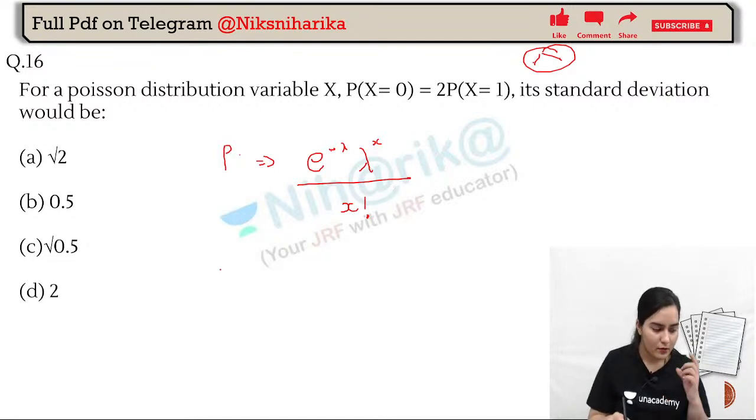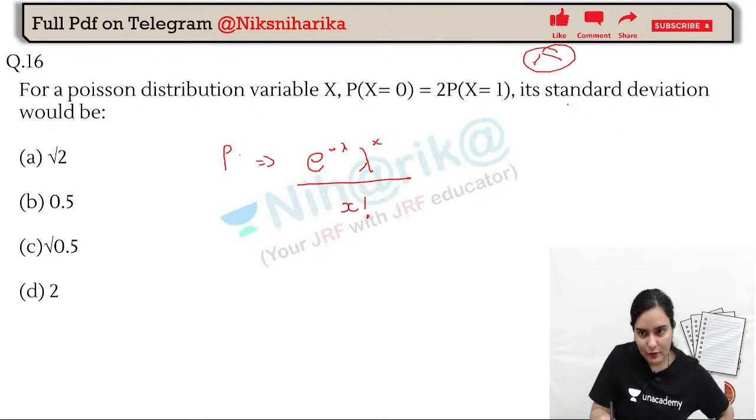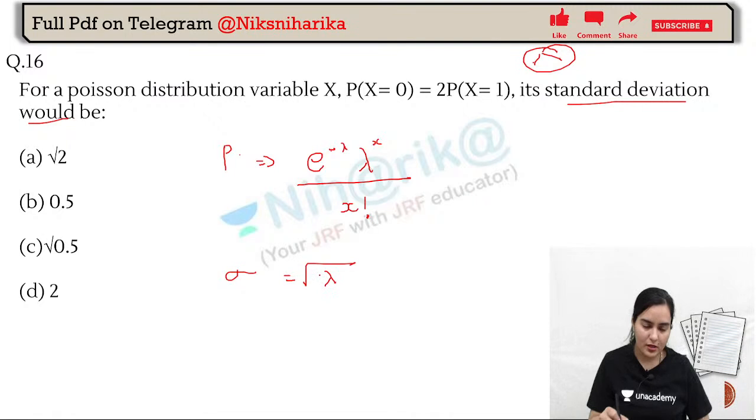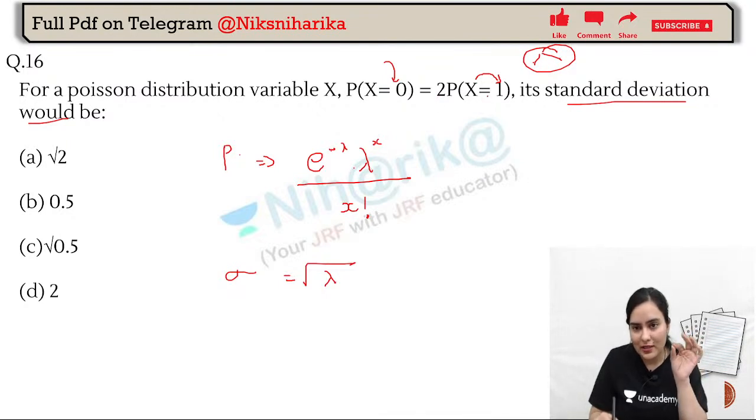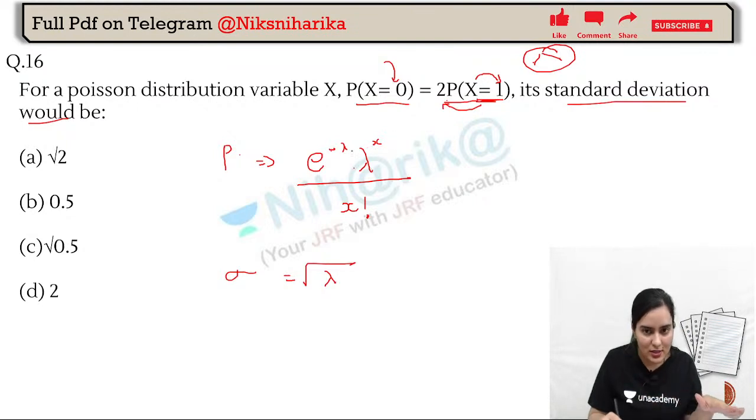And yeah, one more hint I can give you: you actually have to find the standard deviation. So standard deviation will be equal to root of lambda. Now you have to make use of these two things. One time just apply x is equal to 0, one time apply x is equal to 1. Whatever value there is, multiply the equation where you applied x is equal to 1 with 2, equate this and this, and you will cancel out the unnecessary items.